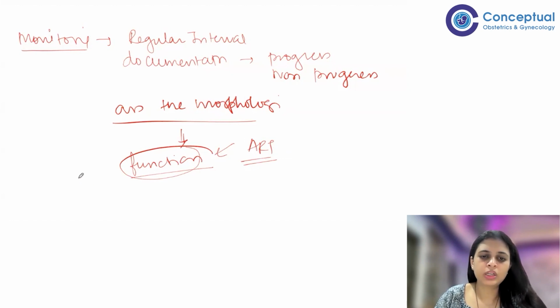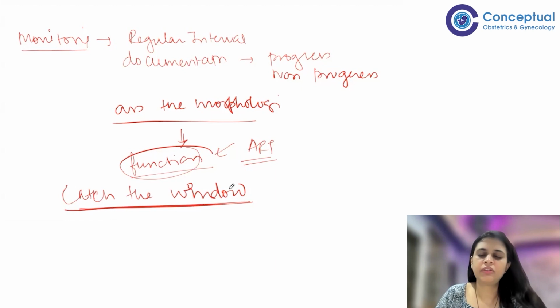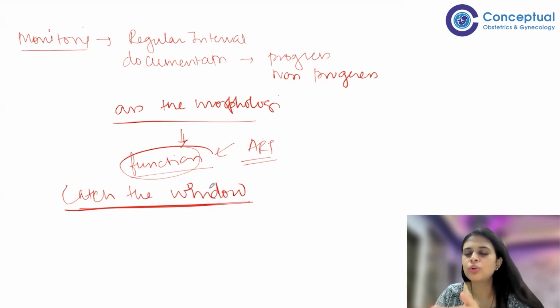The main agenda of all this follicular monitoring is to catch the window of opportunity. For example, if a patient is undergoing a natural cycle, once she knows the precise date of ovulation, she will definitely have coitus during that period. If we are doing an IUI, we should know when to do IUI. If we are doing ART, we should know that we have to do the ovum pickup before the follicle ovulates. Got it? That's why we have to catch this window of opportunity.